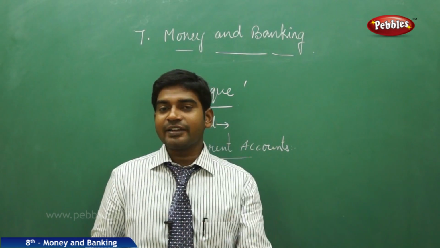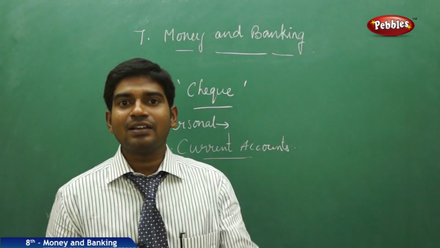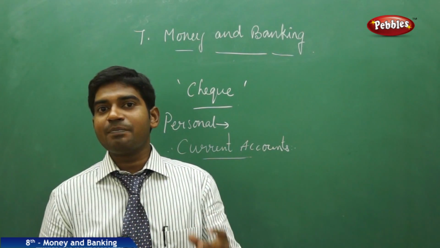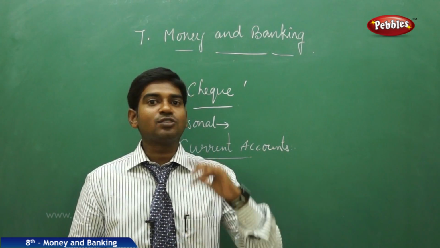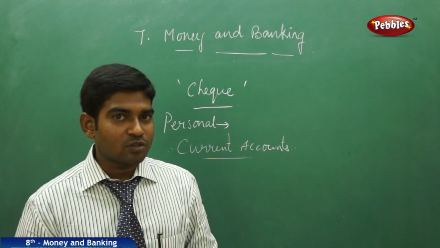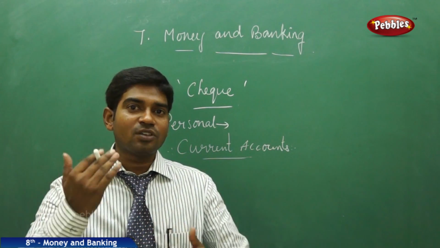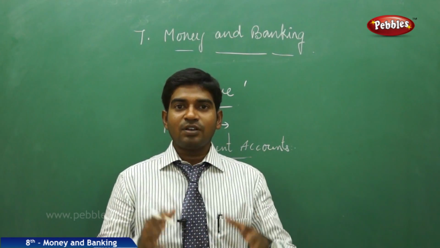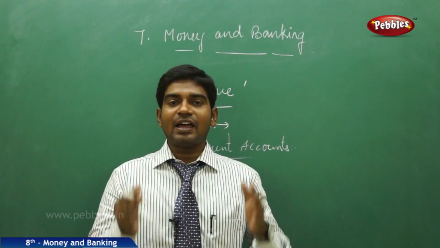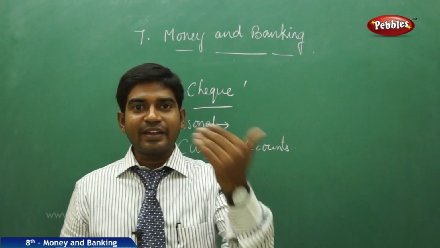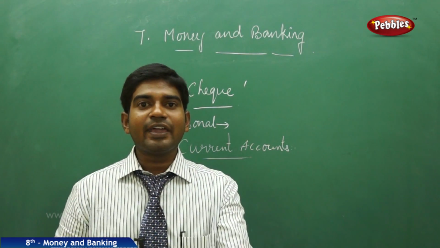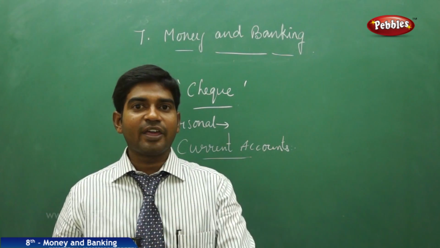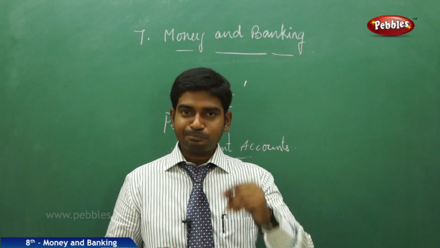Every check contains a number, every bank has a particular code, and every bank has a code which is required to transfer the money online. So this makes it very convenient and easy for us to transfer and get money, because if you give a check, it does not take 3 or 4 days for a person to get the payment.